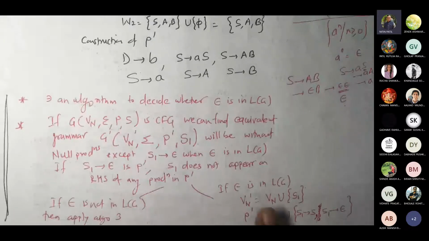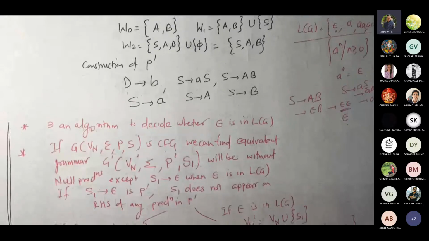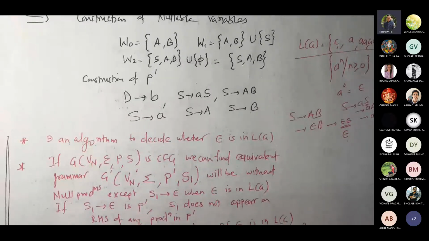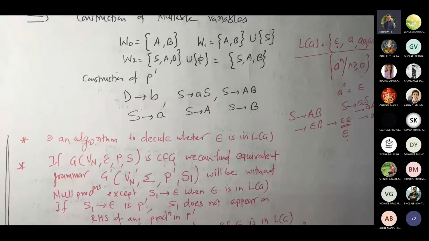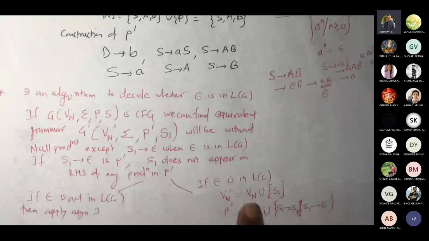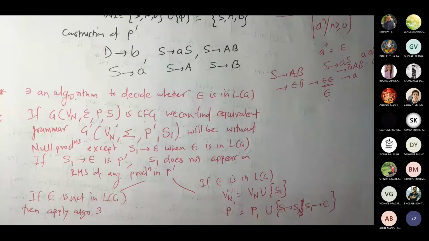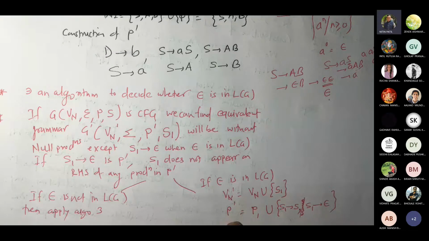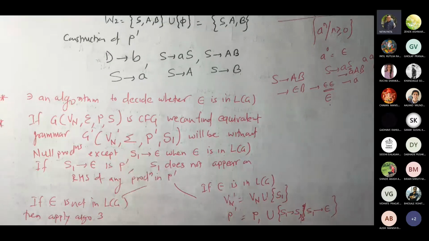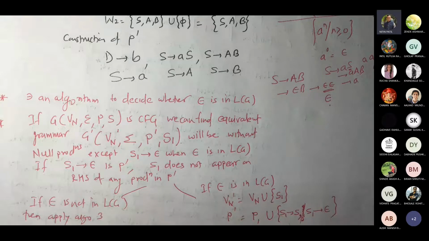Now, if epsilon is in LG, then your Vn dash, the variable set that you got from the given grammar, you are going to add a new variable S1. Is that fine? Now, when you add this new variable S1, P dash for this grammar would contain the grammar which you got by theorem 3.